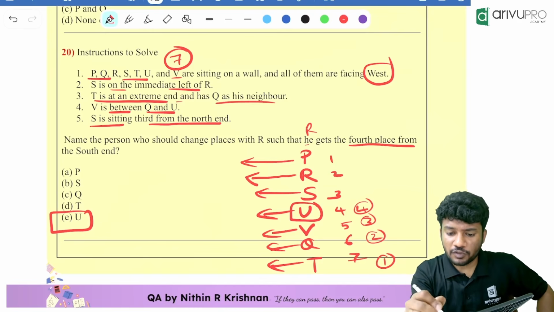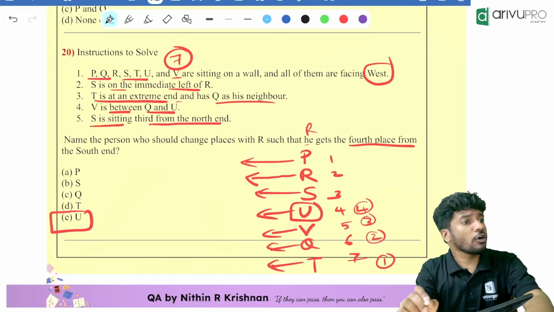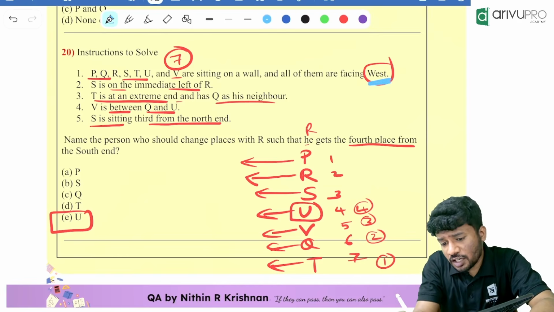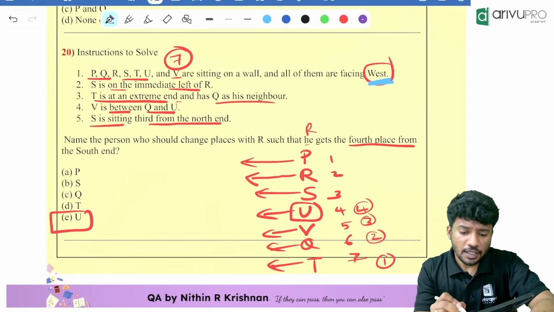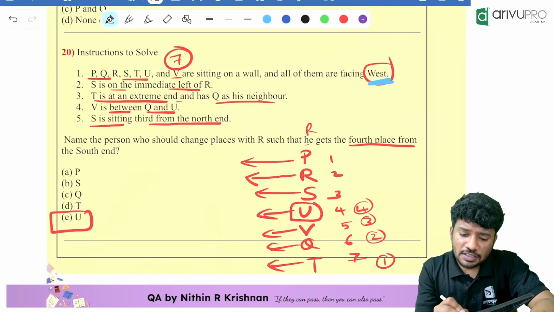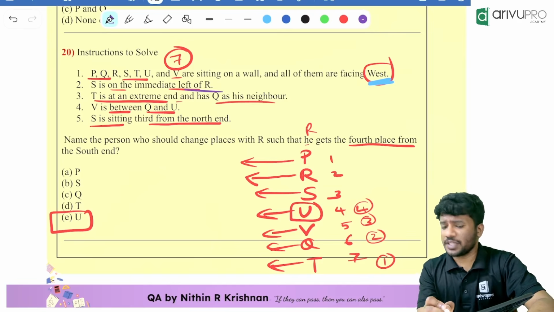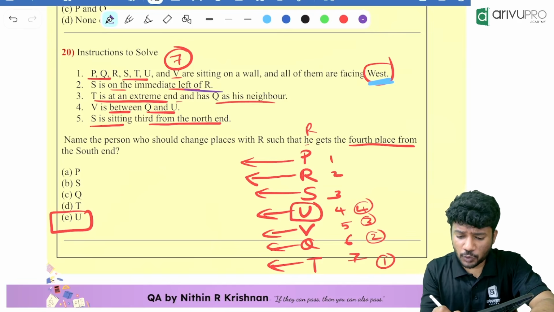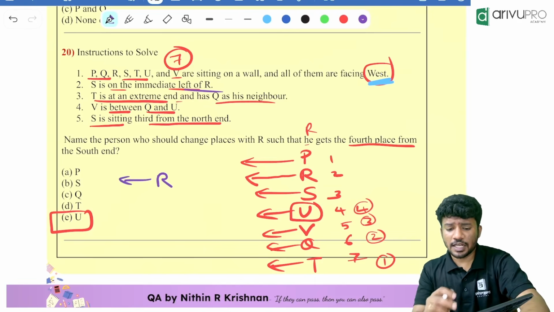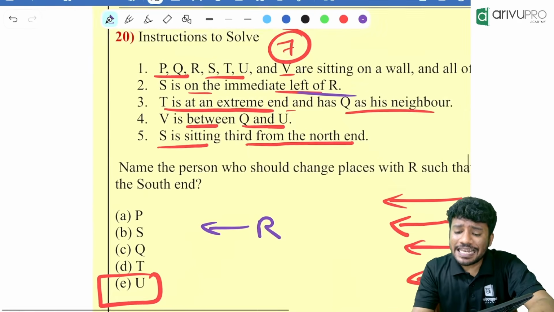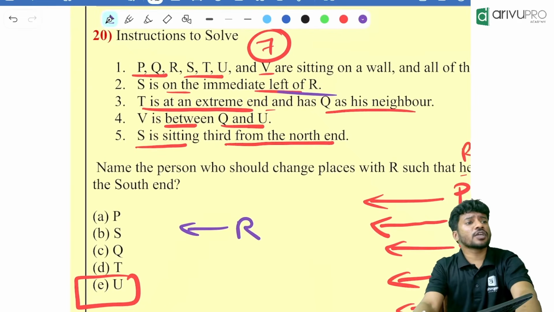Look at it. One by one, I'll read. All of them are looking towards which direction? The west direction. All of them are looking towards west direction. Now, what is given? S is immediate left of R. S is immediate left of R means who is the reference person? R is the reference person. Now, who is left of R? A person looking towards west. Left of west is what?